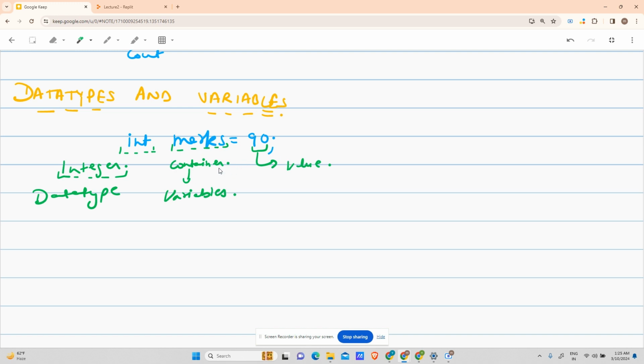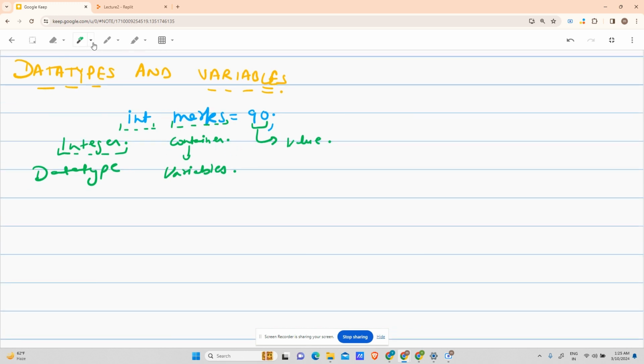This is the value. So I will tell you one fact: this integer data type takes some size, right? Everything happening does require size, right?